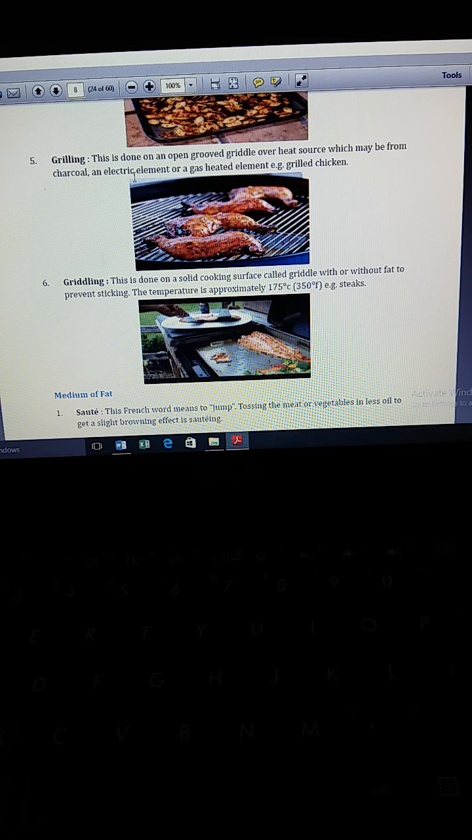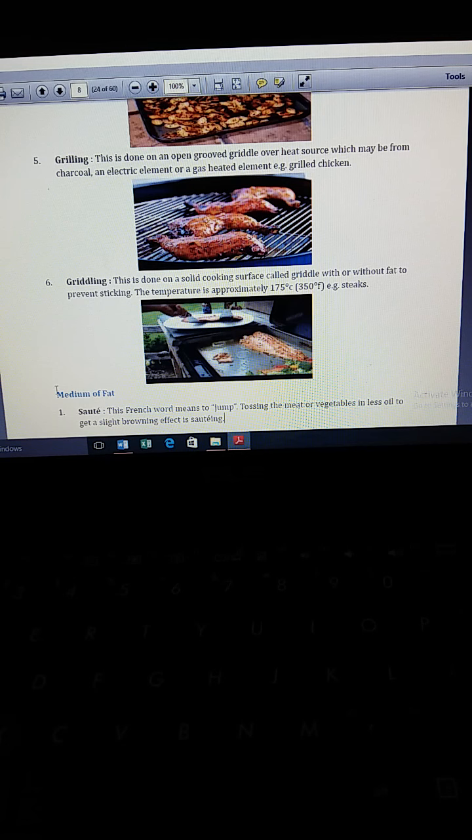Next is grilling. This is done on an open grooved griddle over a heat source, which may be charcoal or an electric element or a gas heated element. For example, grilled chicken. Griddling: this is done on a solid cooking surface like a griddle, with or without fat to prevent sticking. The temperature is approximately 175 degrees Celsius. For example, steaks. Students, all of you have enjoyed dosa, and we make dosa on a griddle, and the method used is called griddling.